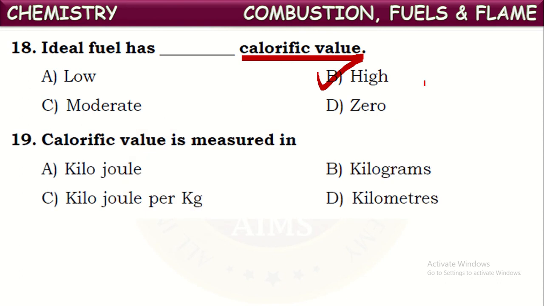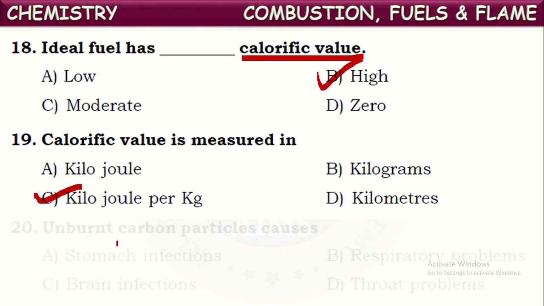Next one. The calorific value is measured in. We said here that calorific value means the amount of heat energy released per kg of fuel when completely burnt. We know energy is generally measured in kilojoules. So we are telling this as the amount of energy released per kg. Now what will be the units for this? Kilojoules per kg. These are the units of calorific value. Next one.